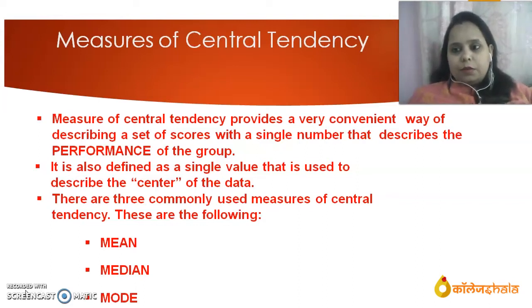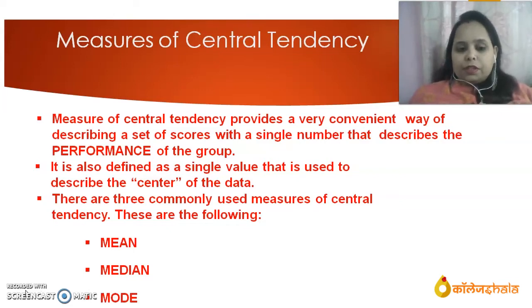As the word describes itself, it is the center of the data. It will represent the whole set of data. There are three commonly used measures of central tendency. There are three types of central tendency: mean, median, and mode. Today we will discuss mean in detail. So now, what is mean?